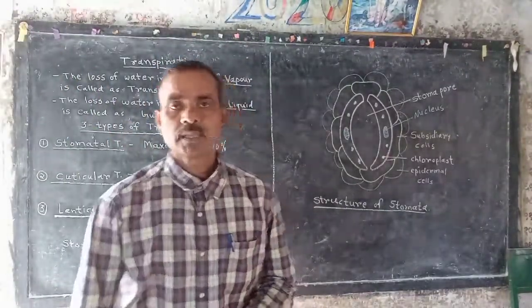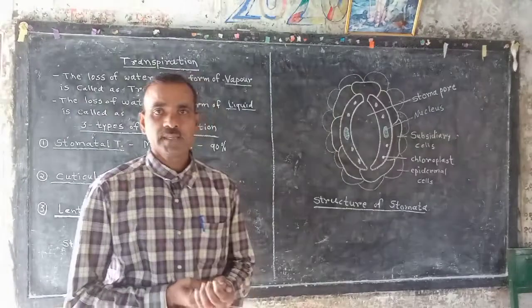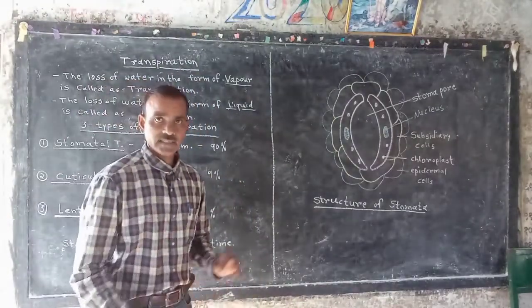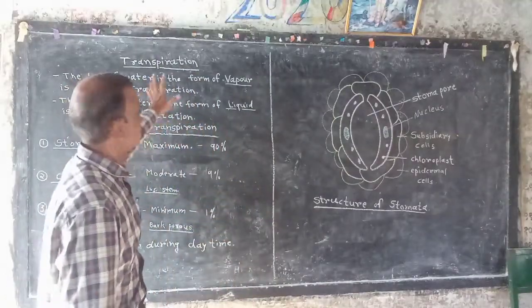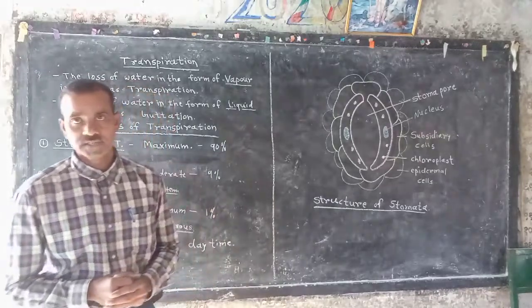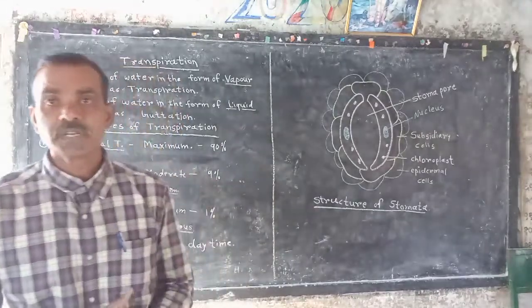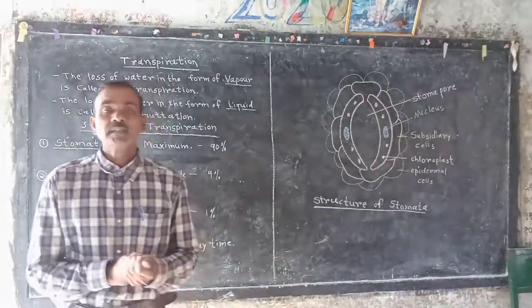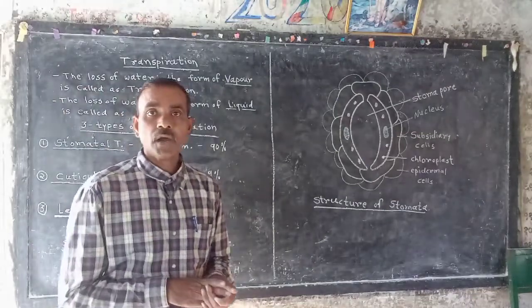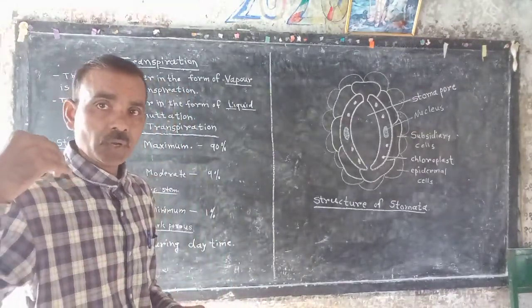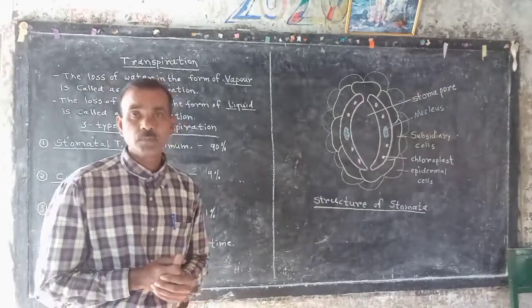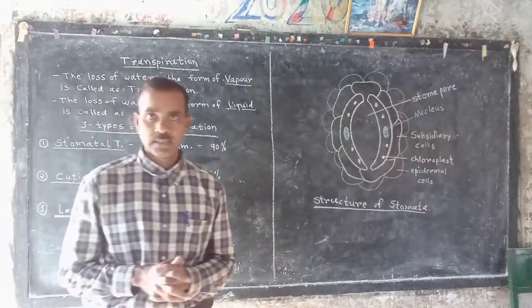Good afternoon, students. Today we will study the next topic, that is transpiration. Transpiration means loss of water from the plants.